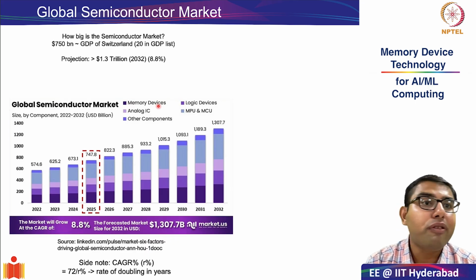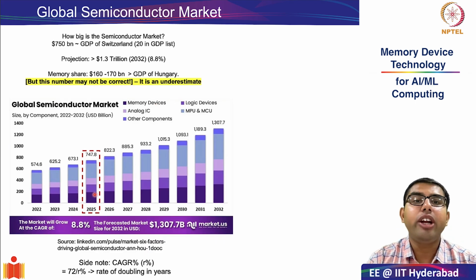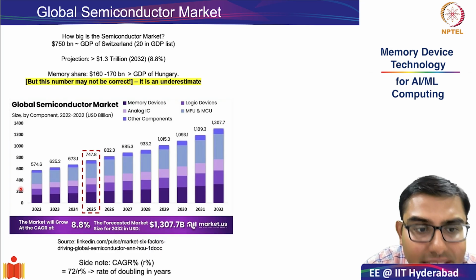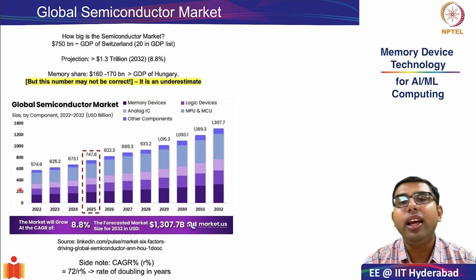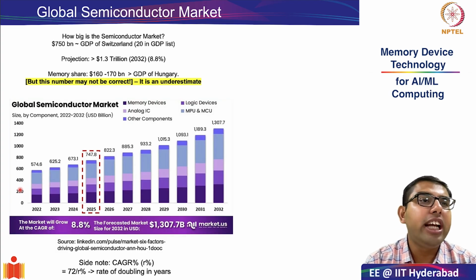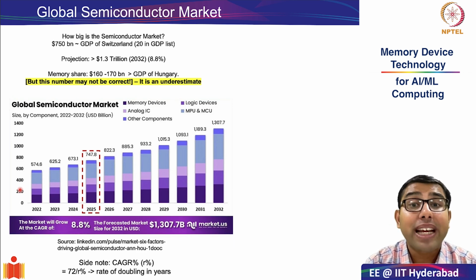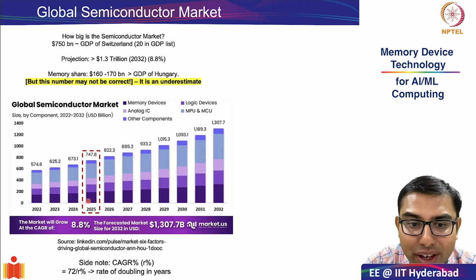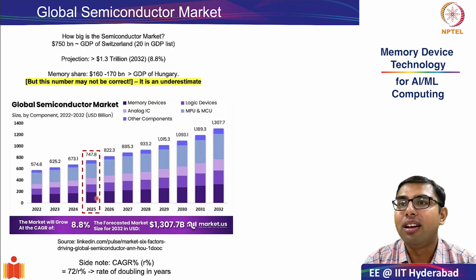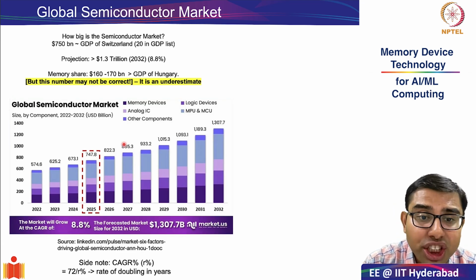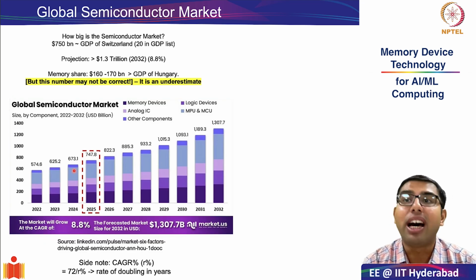What is the rough estimate of the size of the memory segment? And as you can see, at 2025, it is close to $160 to $170 billion, which is roughly equivalent to the GDP of a small European economy such as Hungary. But it is my contention that what is given in this chart may not really be correct, and the actual estimate of the memory's share in the entire global semiconductor market might be much larger.